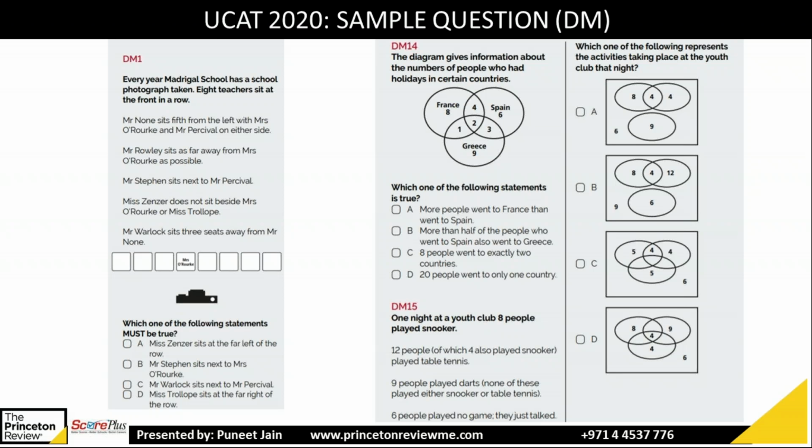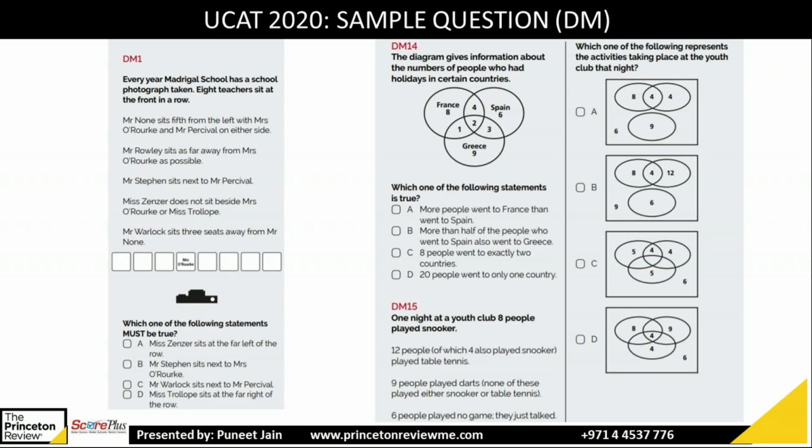So write your answer for DM14. So Shravan answered C. Any other? Hiba also C. Yeah, C is the right answer. So first you see the diagram and then go to the statements.